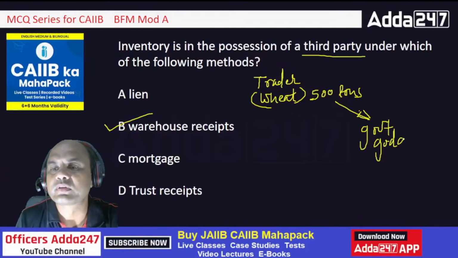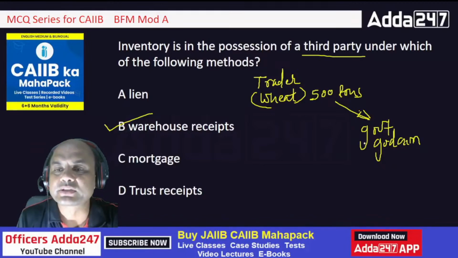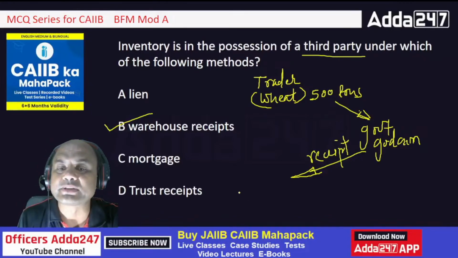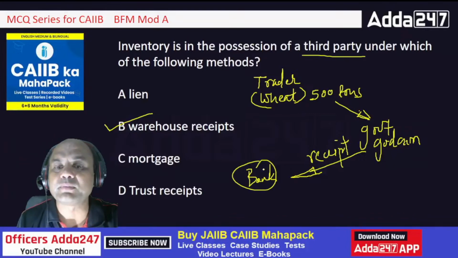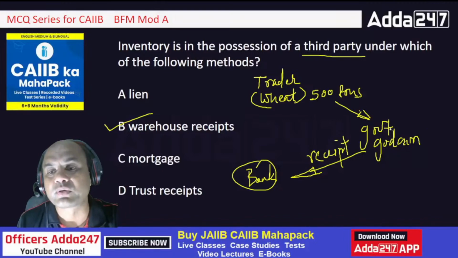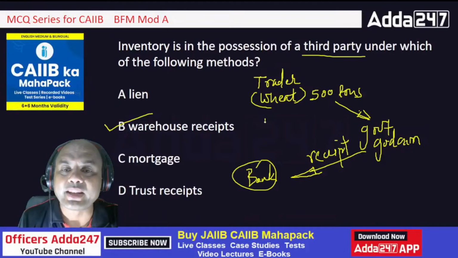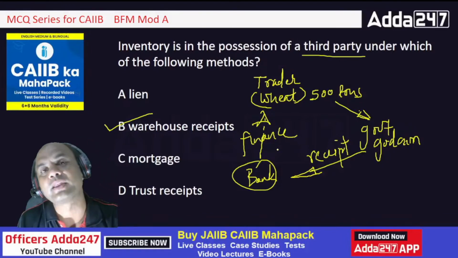Godown. He'll get the receipt. This government godown will give a receipt, okay? This receipt, let's see, these 500 tons are with me. This receipt will be submitted by this trader to the bank. He'll submit this receipt to the bank. So based on these 500 tons in the government godown, that bank will finance this guy. Finance, funding. Finance, I'll write it. So this is known as warehouse financing.